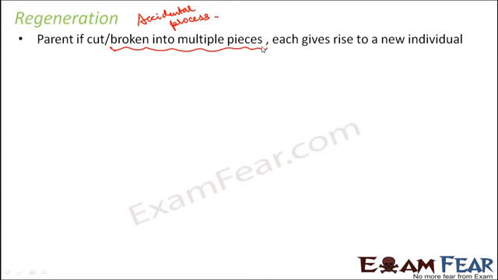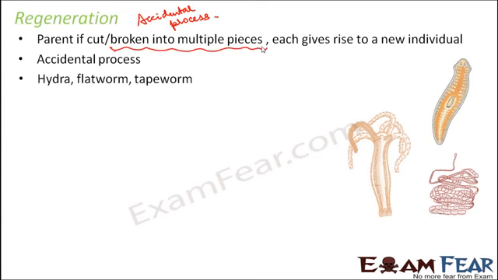Also, it is not exactly the same as reproduction, as an organism won't wait to be cut to reproduce, correct? So it is just one sort of reproduction which happens when an organism is broken down into pieces by mistake. This happens by some specialized cells which have the capacity to develop into different body parts, and this process is known as development. As I said, it is an accidental process and it is seen in hydra, flatworm and tapeworm.